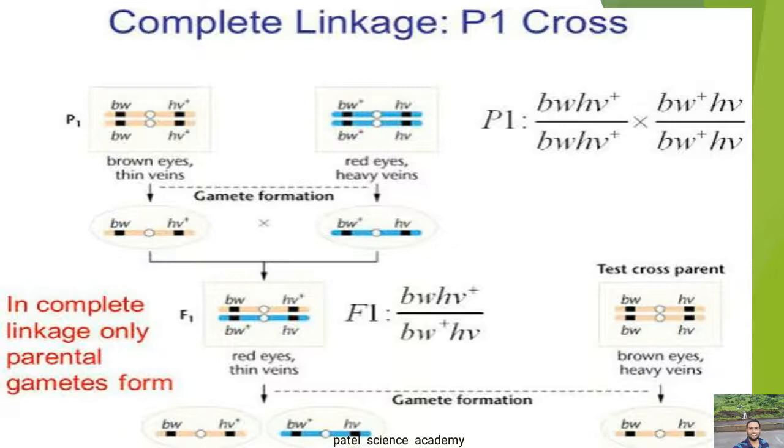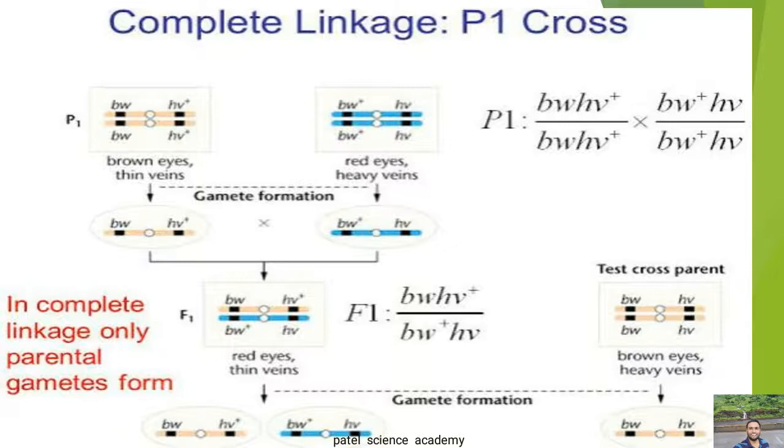Complete linkage: the linked genes which are closely located on the chromosome do not separate, there is no crossing over, and they inherit together. These are linked genes very closely located on the chromosome, which do not separate and inherit together.